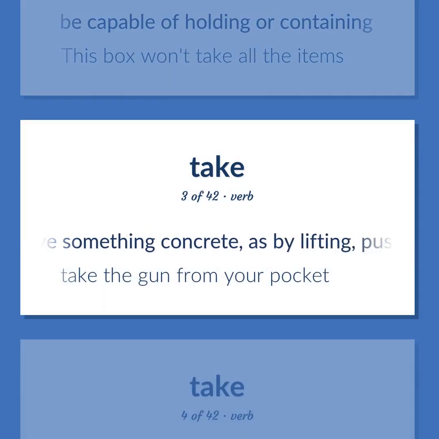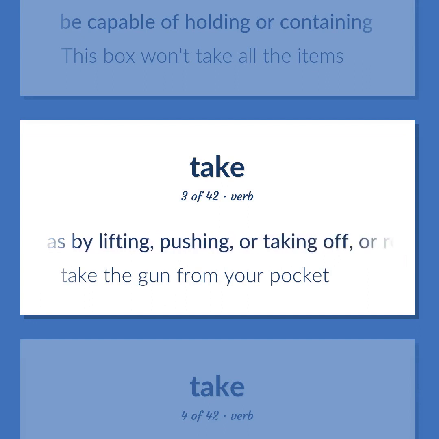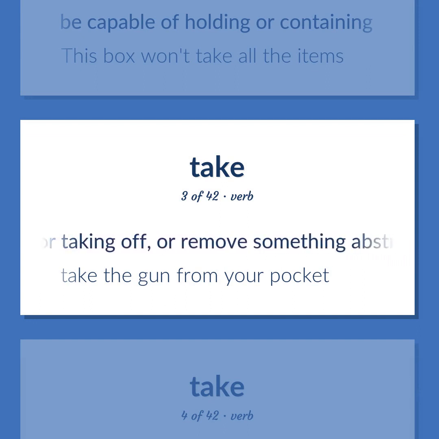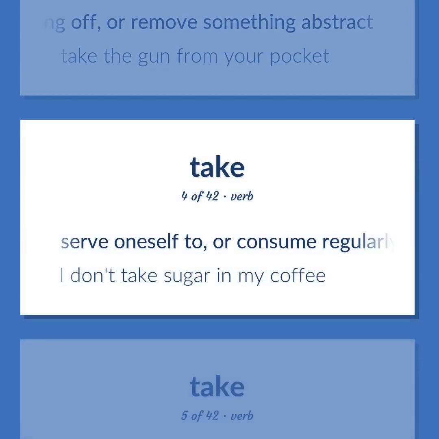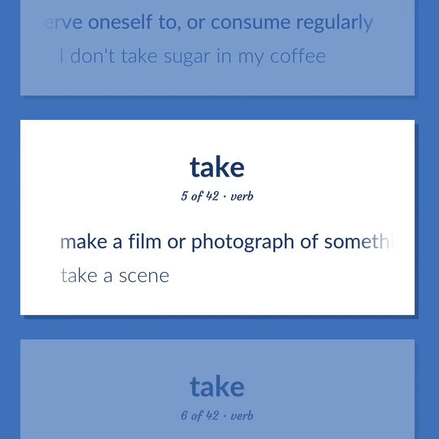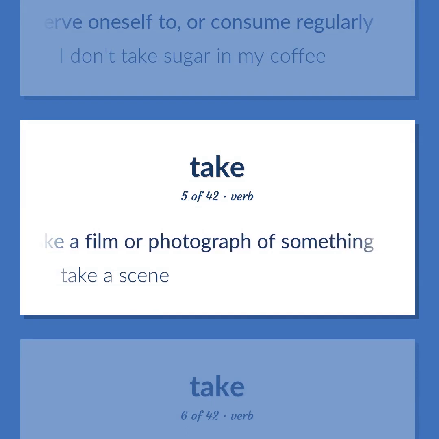Remove something concrete, as by lifting, pushing, or taking off, or remove something abstract. Take the gun from your pocket. Serve oneself to, or consume regularly. I don't take sugar in my coffee. Make a film or photograph of something. Take a scene.